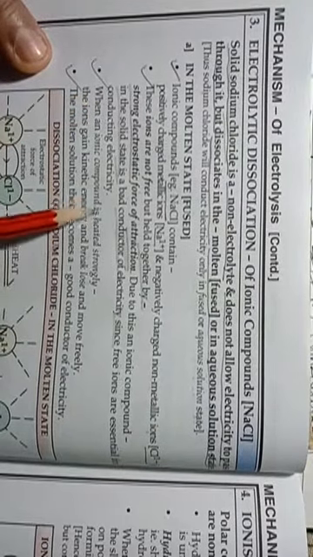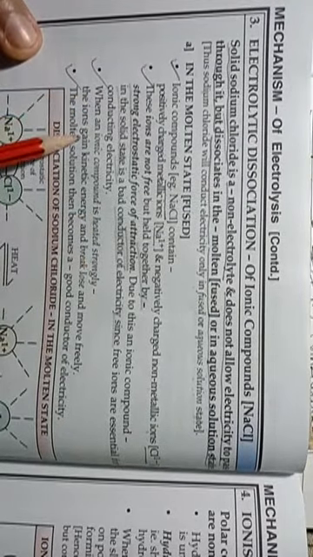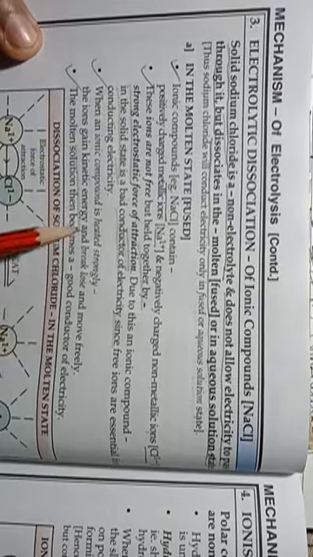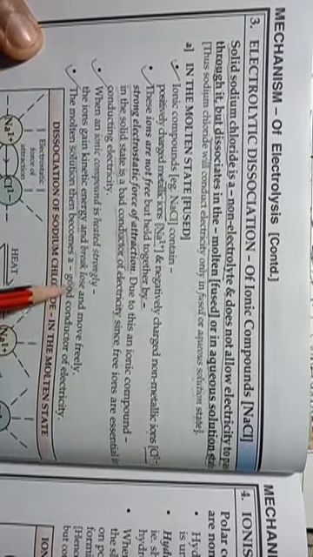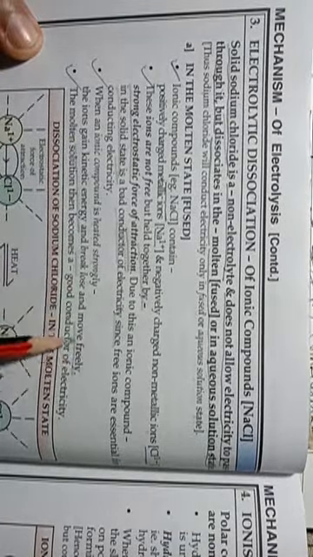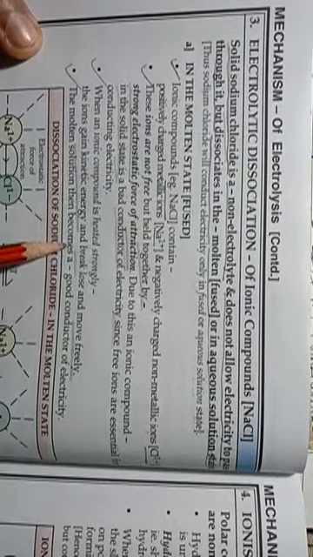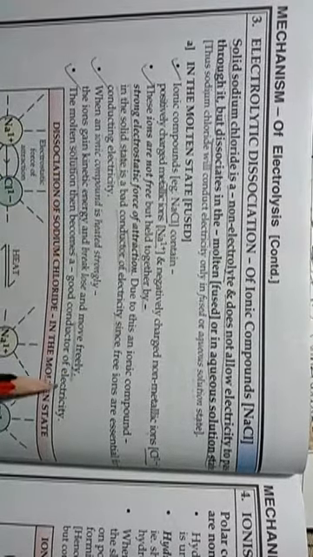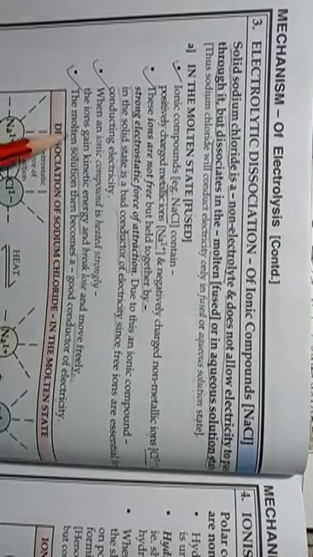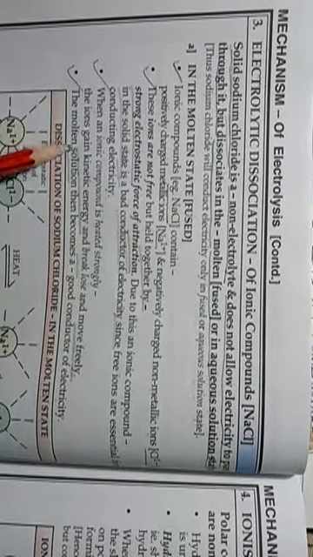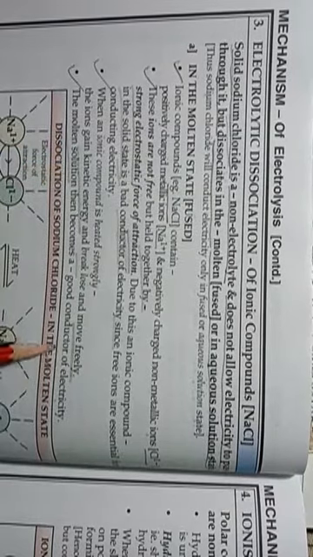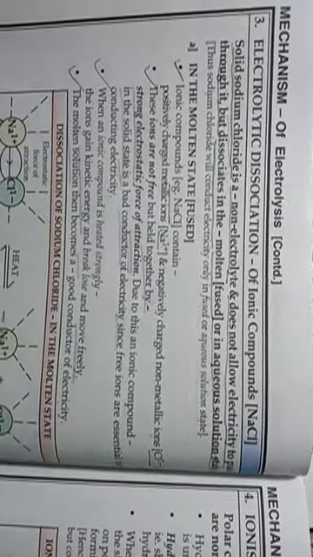When an ionic compound is heated strongly, the ions gain kinetic energy and break loose and move freely. The molten solution then becomes a good conductor of electricity. So due to the presence of free ions, molten solution is a conductor of electricity.